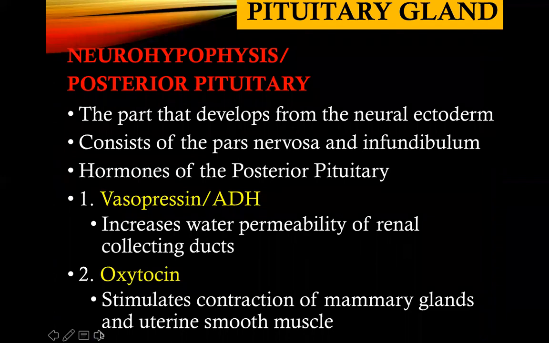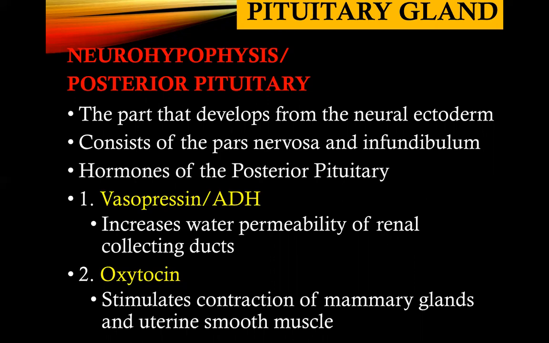Okay, let's go now to the posterior pituitary gland, or the neurohypophysis. This part of the pituitary gland develops from the germ layer of origin, the neural ectoderm. It consists of the pars nervosa and the infundibulum.